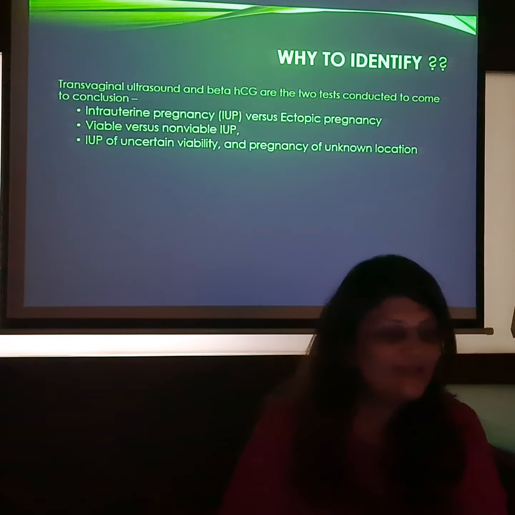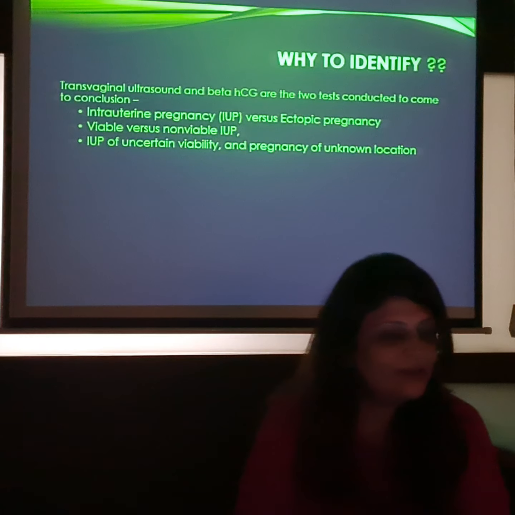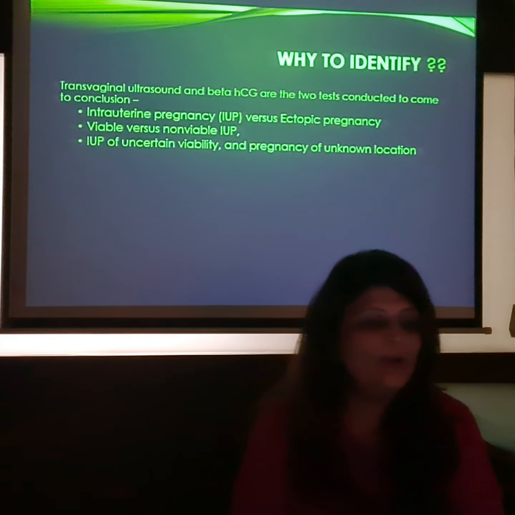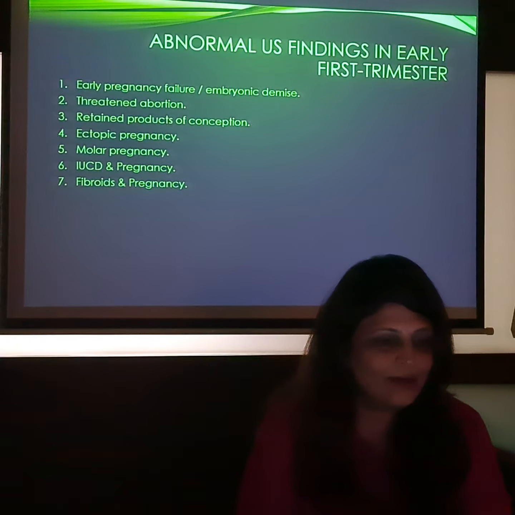So what is the dilemma? First of all, we would like to know whether this is an intrauterine pregnancy or an ectopic, that is outside, viable or non-viable, and whether it is an intrauterine pregnancy of uncertain viability or a pregnancy of unknown location. Let us understand how we diagnose that.